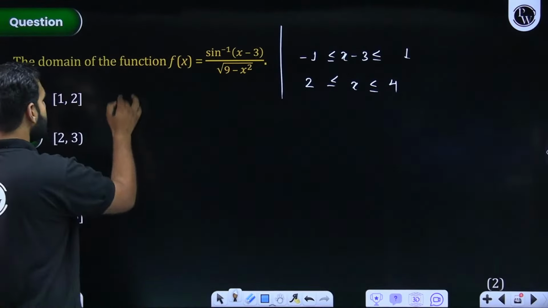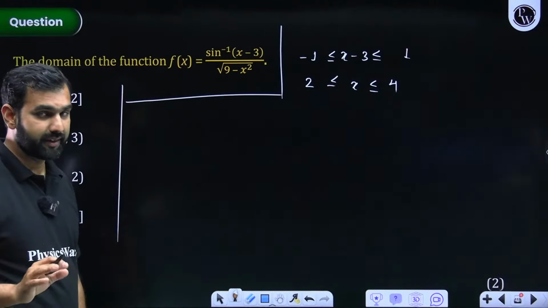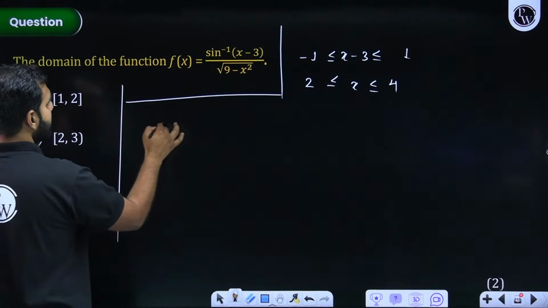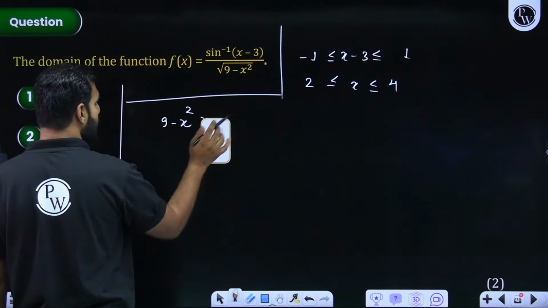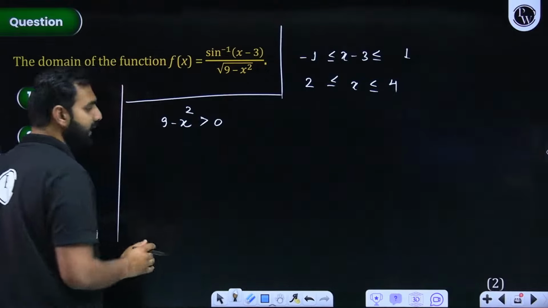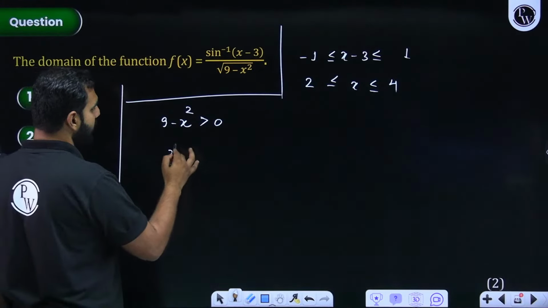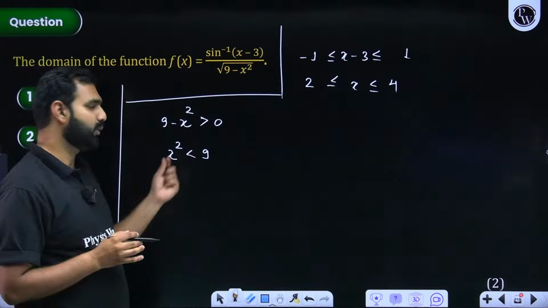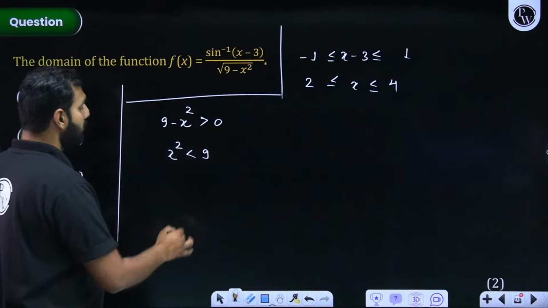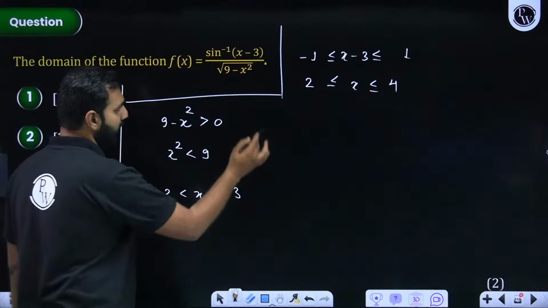When I talk about the denominator part, I hope we can see that it should always be positive. It cannot even be 0. So with that, I'll say 9 minus x square should always be greater than 0. It cannot be equal to 0. And there, I hope you remember this particular fact. That's good, Kala Kaddu. That's brilliant. We can say that x square should be less than 9. I hope you remember the standard fact that when x square is less than 9, x is from minus 3 to 3. So we can clearly see that x is from minus 3 to 3. Everybody with me on this?